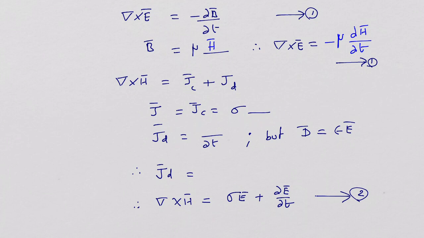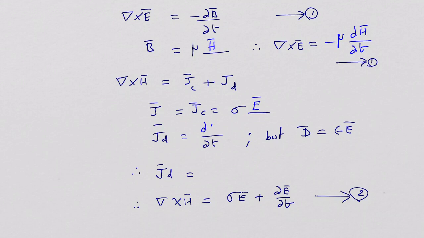And you know that Maxwell made a change in the Ampere circuital law and included the displacement current density term in the equation. Originally it was del cross H is equal to J in magnetostatics, but it was later modified by Maxwell as del cross H is equal to JC, the conduction current density, plus JD, the displacement current density. So JC is equal to sigma into E, as you know.